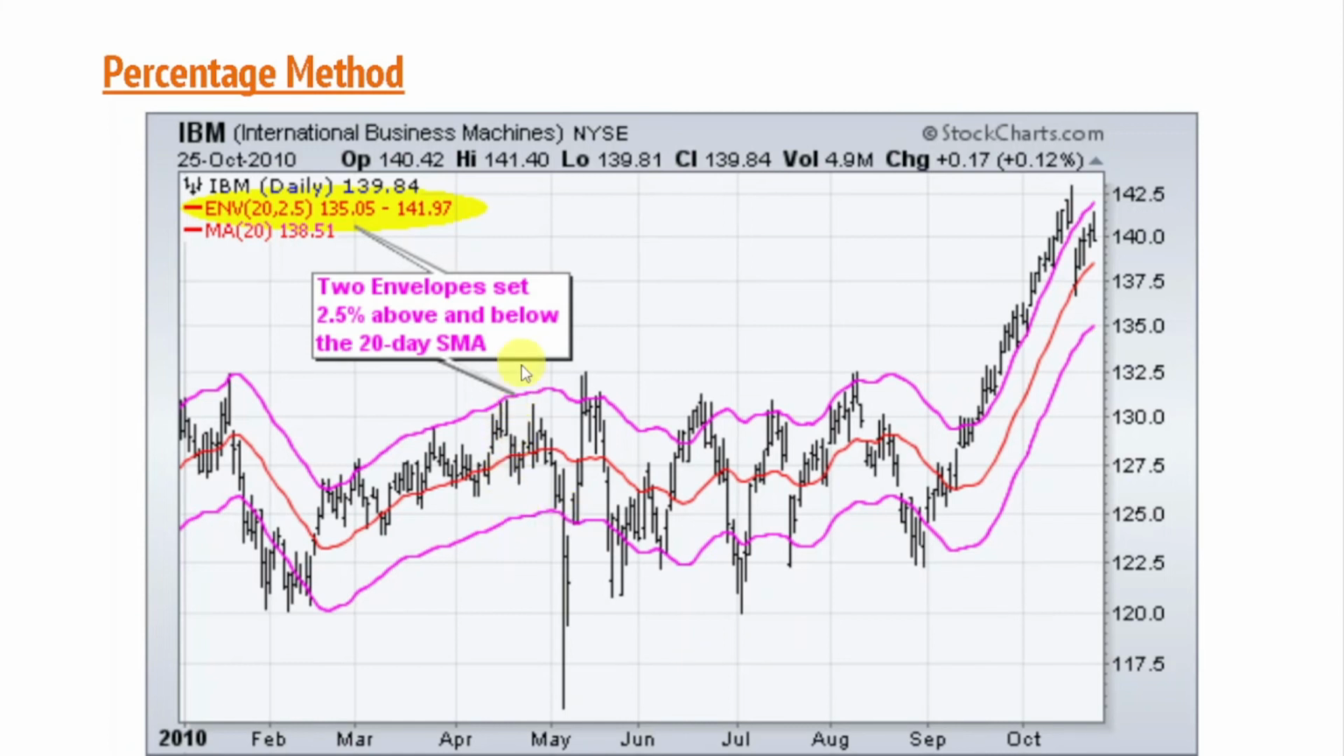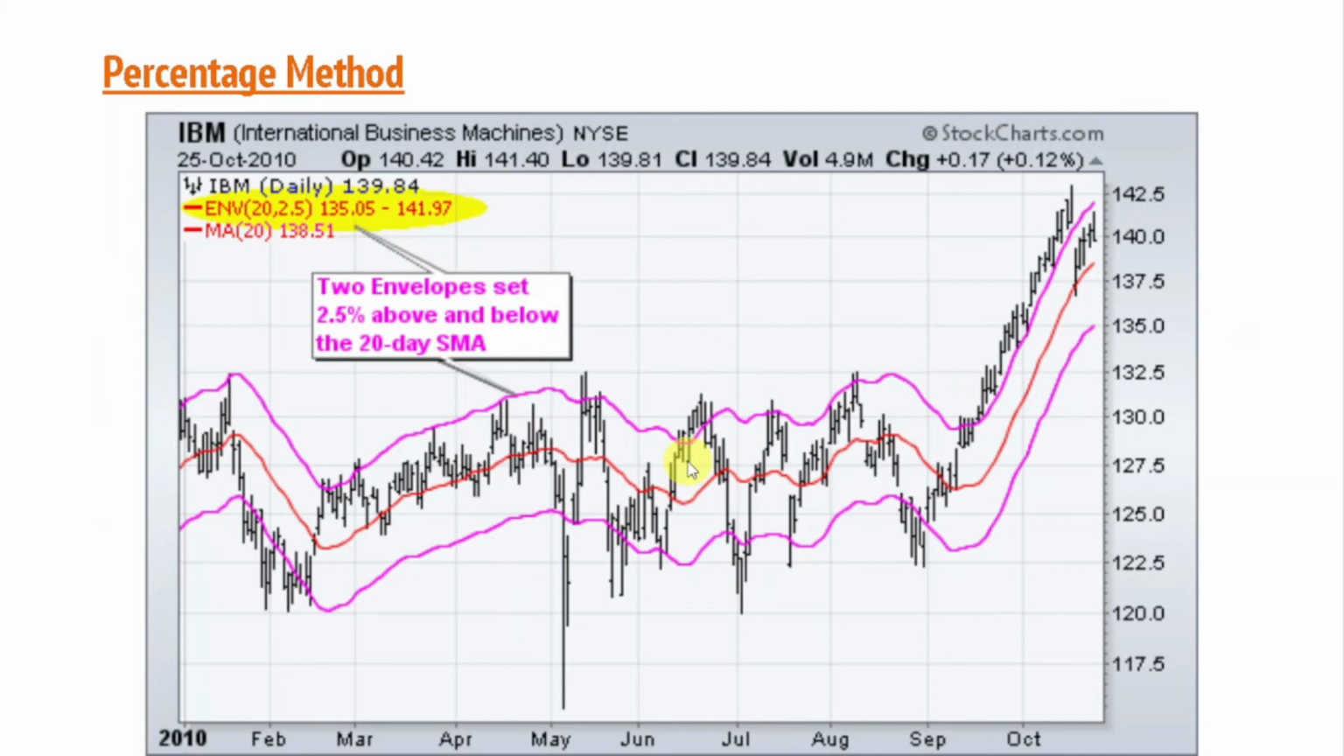So this pink line is acting as a percentage filter, because some people feel that if prices have gone up 2.5% above the moving average, they may come back to the moving average. So people have used this to buy stocks whenever the price touches the lower band, and to sell whenever the price touches the upper band. I hope this percentage method is clear to you.